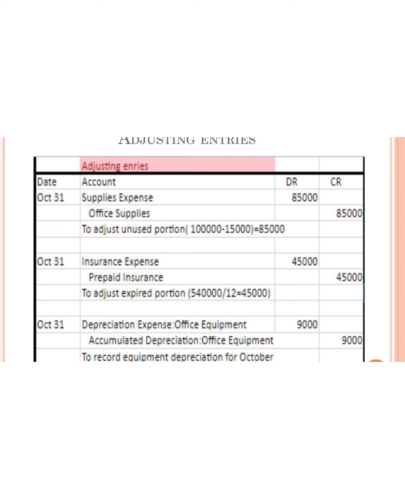And the last adjustment entry is to adjust depreciation of office equipment for October. We have depreciation expense, office equipment, and accumulated depreciation, equipment, 9,000.